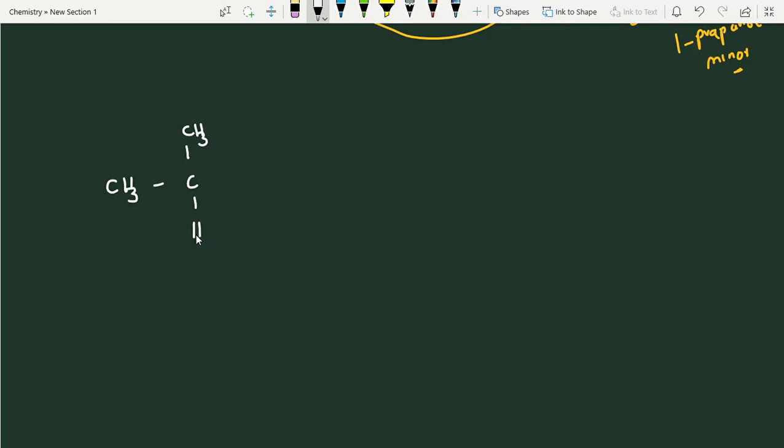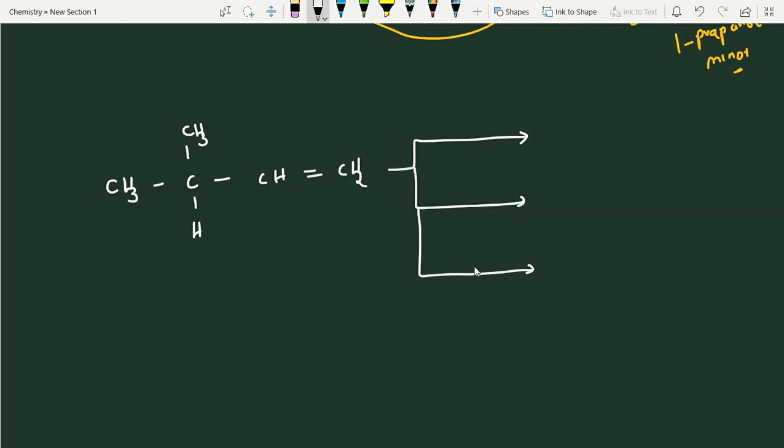CH3, CH double bond, CH2. Okay. The same substrate I am using with 3 different reagents. The first one is H plus in presence of water. The second one is HBO. The third one is OMDM. That's all. Try to write the products.